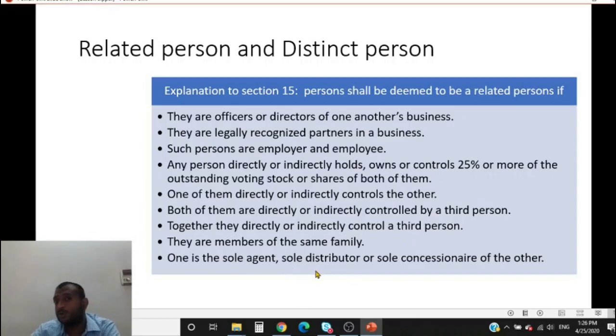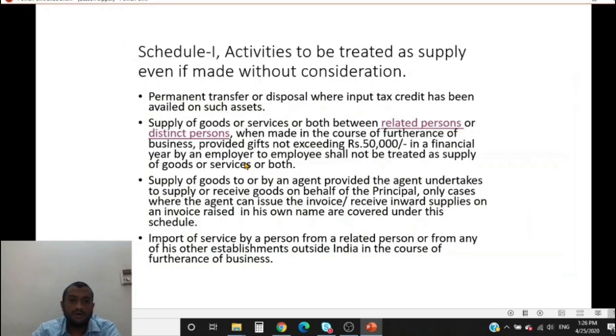If I send goods to that person, even though there is no consideration, I just tell him to sell these goods, it will be treated as supply. So one has to be very careful, mostly for trading businesses. So this will have a lot of effect. So as we've discussed, supply to a related person or distinct person is also treated as a supply even if there is no consideration.